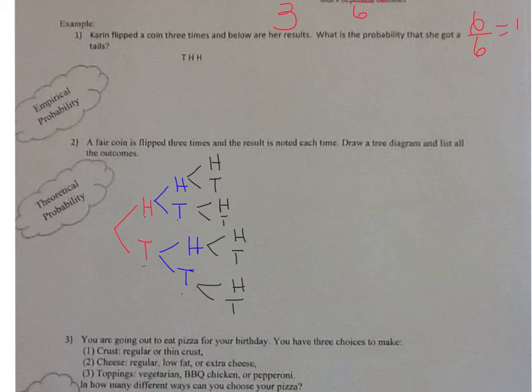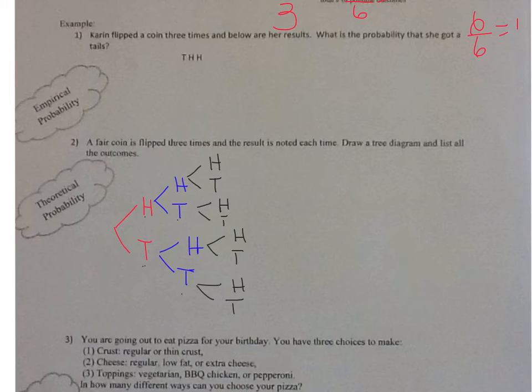So notice that if I asked you now, what's the probability that when I flip a coin 3 times, I get a tails? Well, theoretically, there's a tails here in this path, and a tails here in this path. So there'd be 1, 2, 3, because there's 2 tails here. 4, 5, 6, 7 out of 8 times I could get a tails.